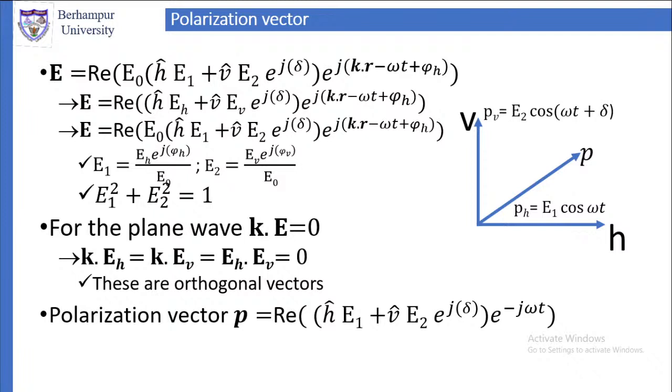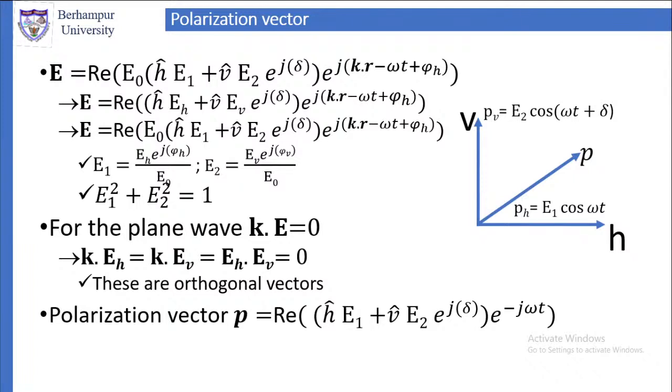Here you can see that we have two components. One component is along the H direction, the horizontal direction. One component is along the vertical direction. So these two are in space. Then the time variation is also taken, because we have said the polarization describes the locus given by the tip of the electric vector over one period, which means it describes space and time. Time is over one period, so we have to take the time variation. The time variation is of the form exponential minus j omega t, so that part we have kept. Then the space variation we have taken.